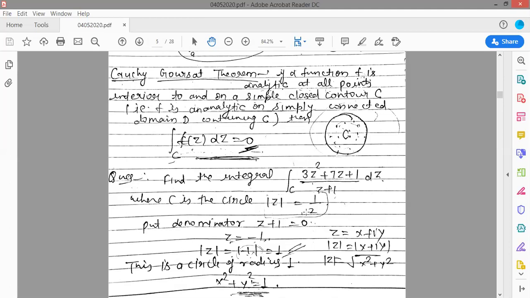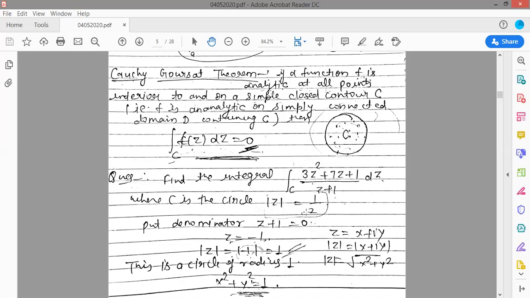If you put z equal to minus 1 in the denominator, then you will get 1 by 0. 1 by 0 means infinity, that means not defined or does not exist. So that point z equal to minus 1 is called a singular point. That means at that point the function is not analytic, so we can say that point is your singular point.